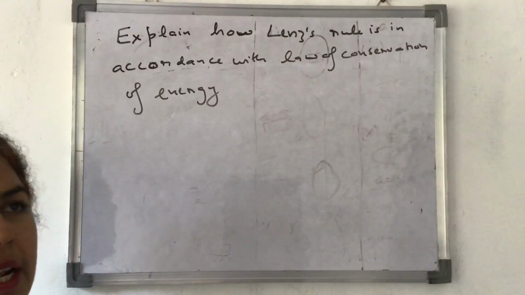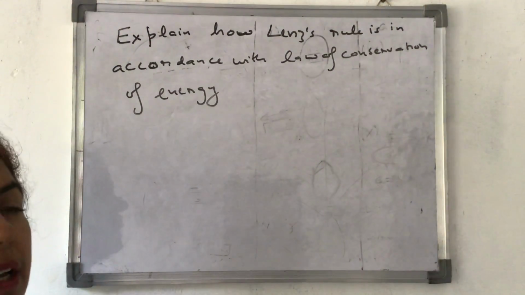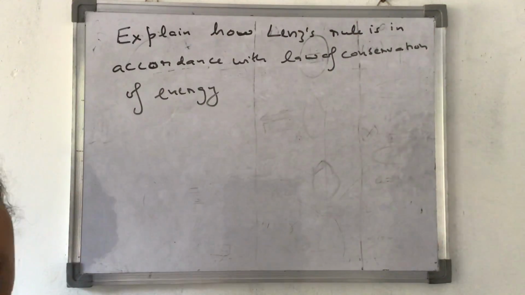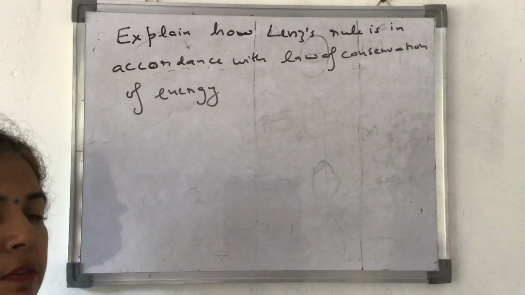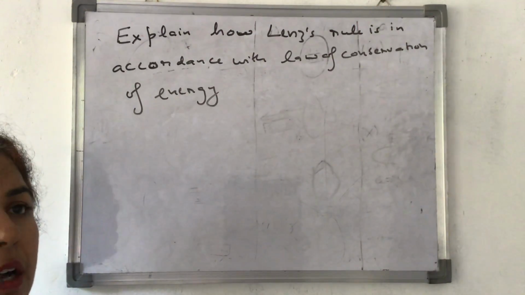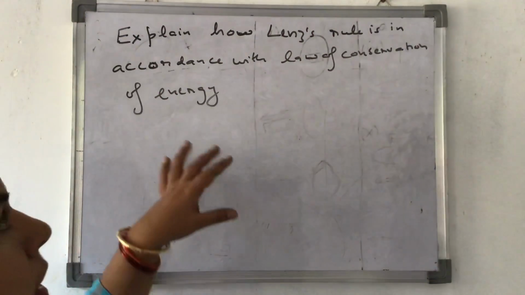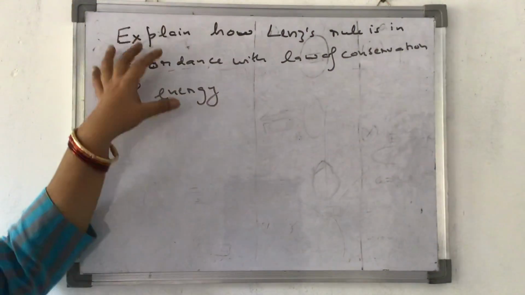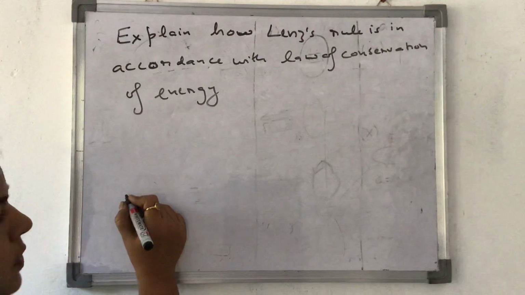कैसे भी उल्टे काम कर रहा है Lenz's rule, नेगेटिव आ रहा है, उल्टा जा रहा है, but it is still in accordance with the law of conservation of energy. You know, the law of conservation of energy and the law of conservation of charge are universal laws. Lenz's rule is abiding by the law of conservation of energy. Let's see how it is so.